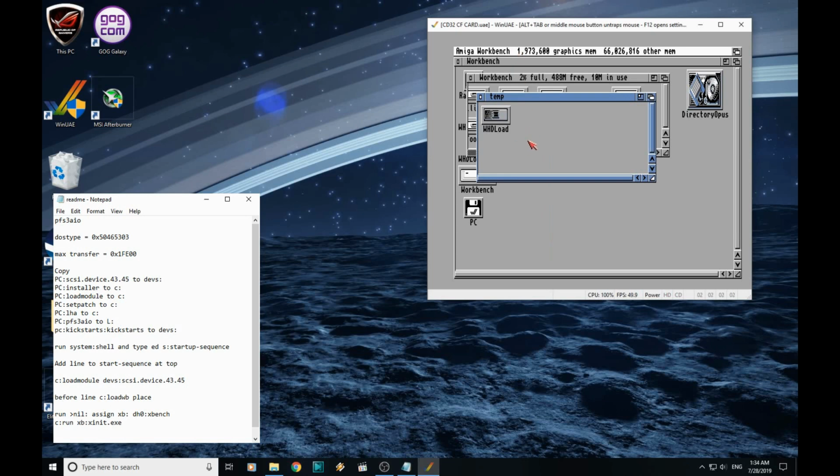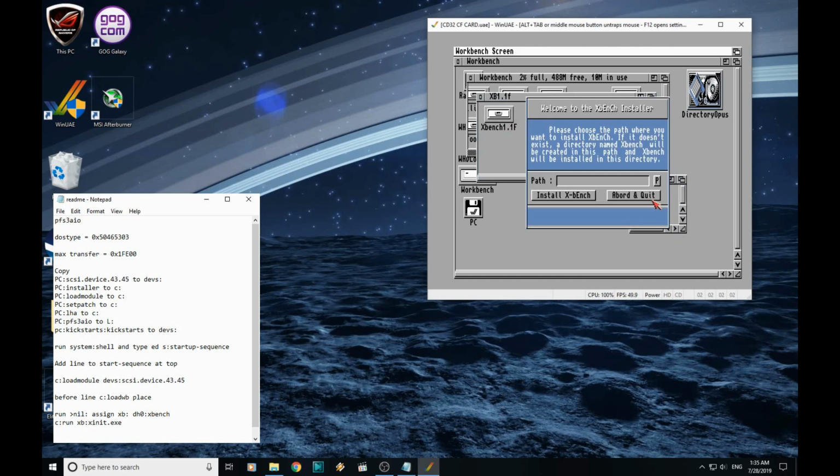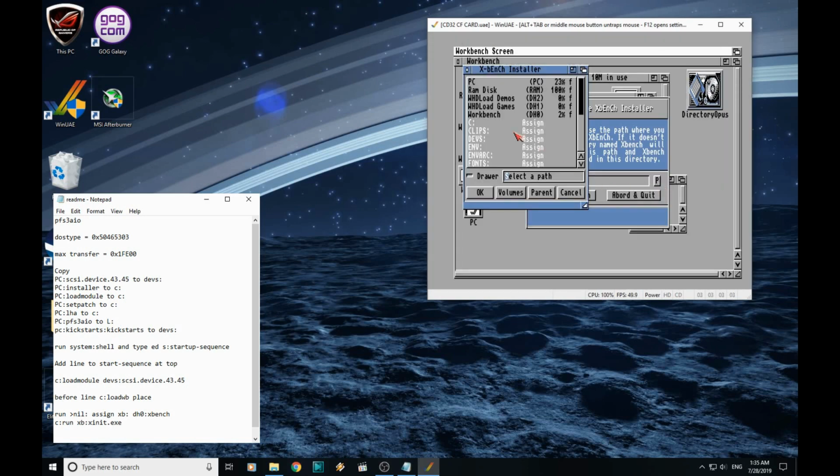For whatever reason, Workbench doesn't have an icon, so you need to go Window, Show All Files. There it is there. So we're going to run this installer. And we're just going to install this onto the Workbench directory.